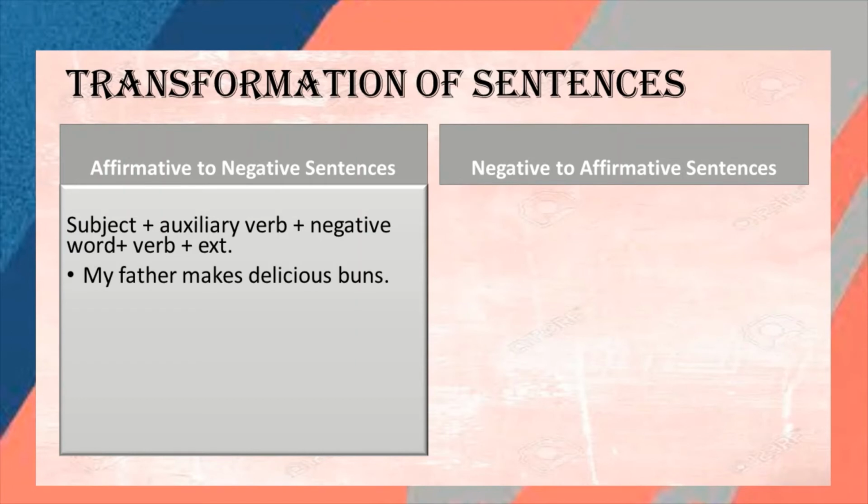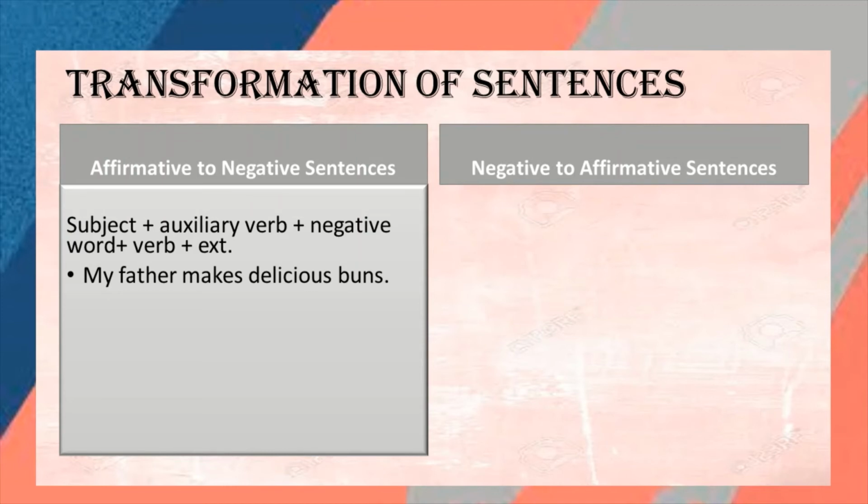You have to change from affirmative to negative, or from negative to affirmative. Instead of solving the exercises, it is better to understand in this way so that you can solve your book exercises also. Later on I will send you notes of that. But before that, try to do it by yourself.